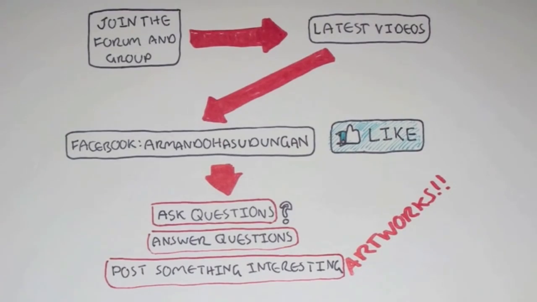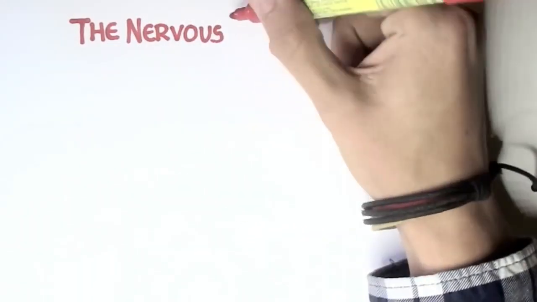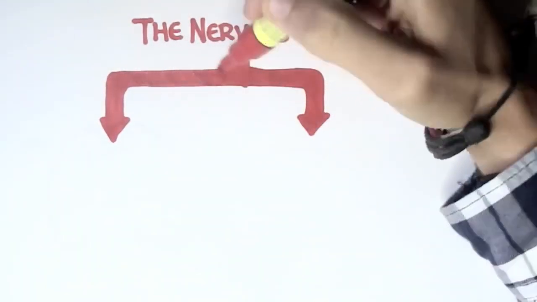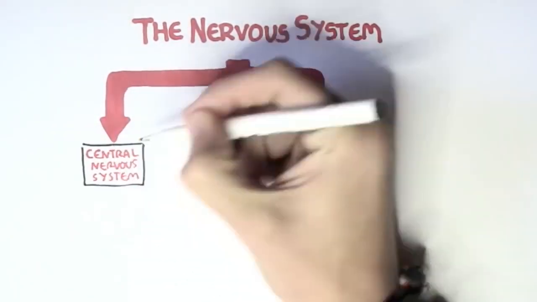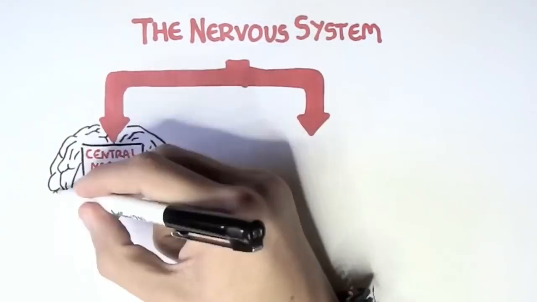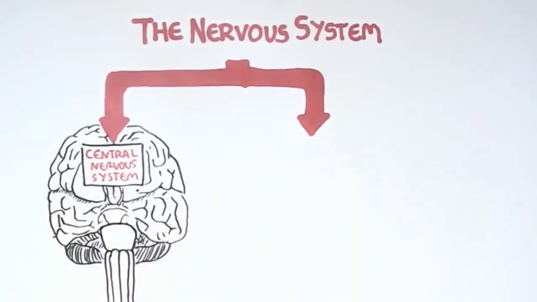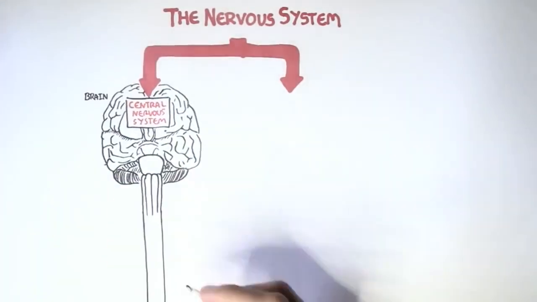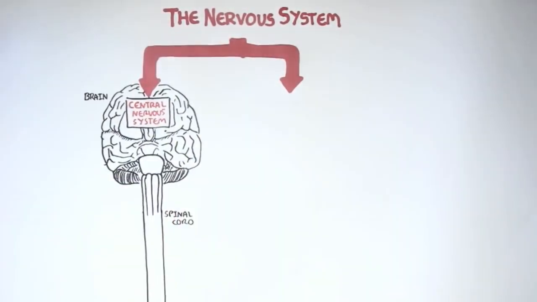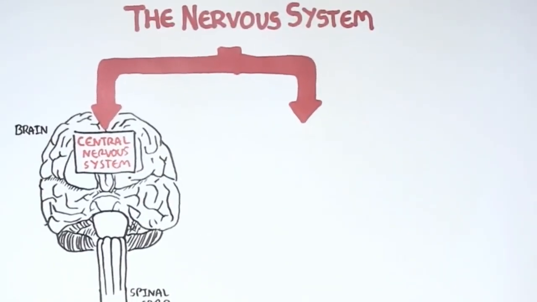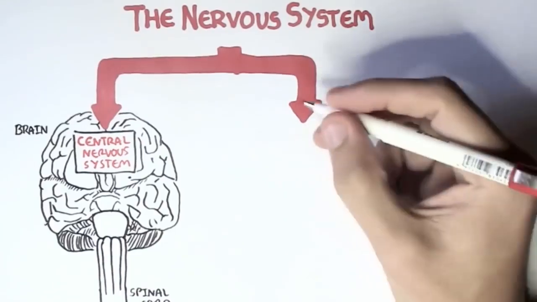In this neurology video, we'll look at the divisions of the nervous system. The nervous system is divided into two parts. The central nervous system consists of the brain and spinal cord. This is where all information, all signals basically comes to, and where all information and signals basically comes out from, and also where information can be stored.